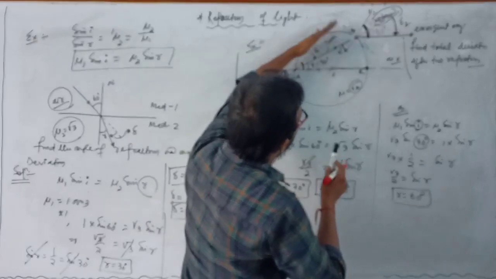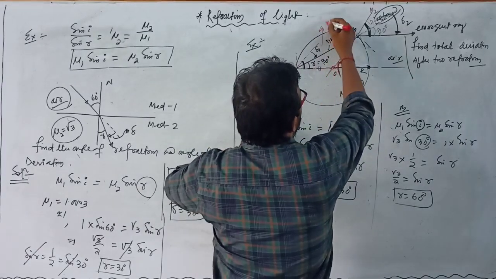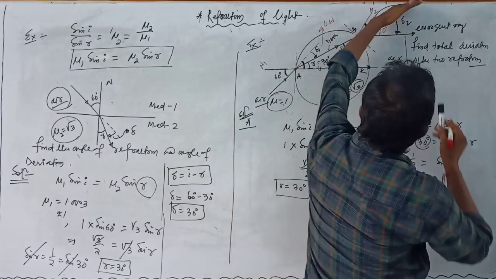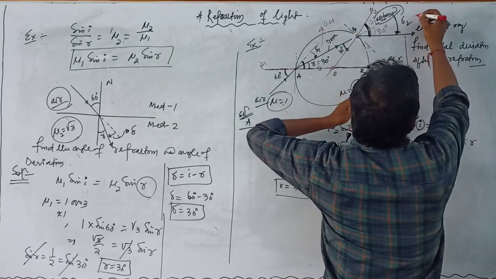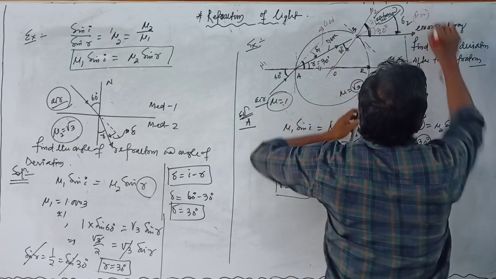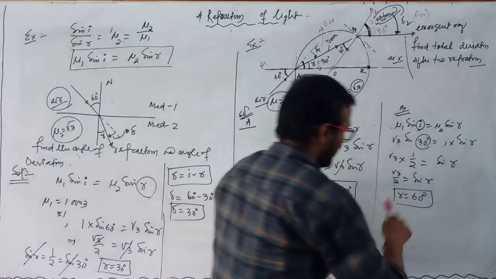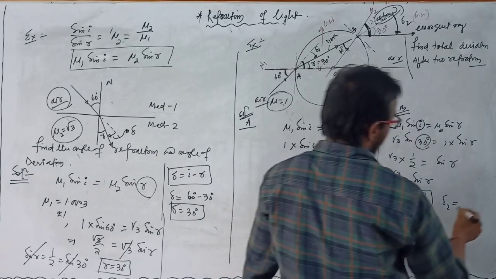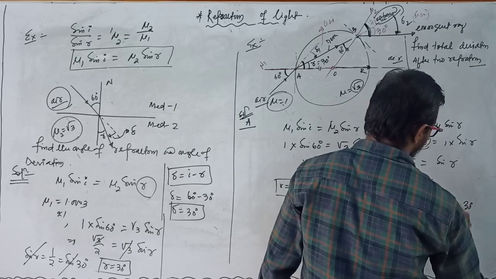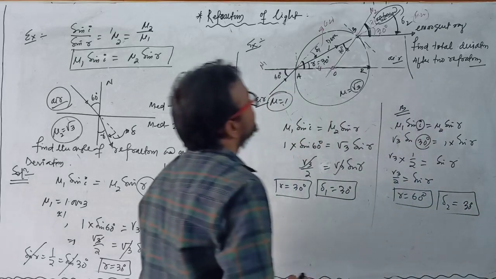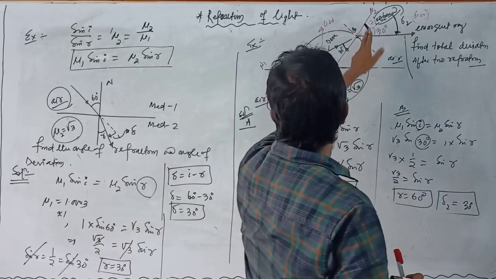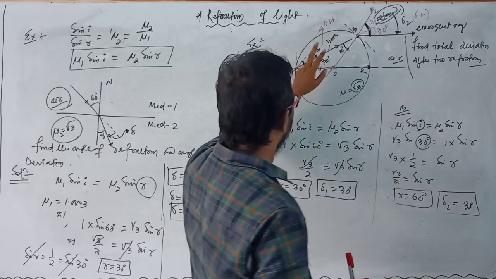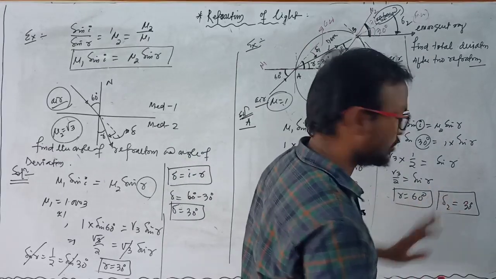The angle of deviation here is in the clockwise direction, and this angle is also clockwise. And here the deviation delta 2 is 30 degrees. Clear? Total angle 60, deviation here is 30 degrees, and here the deviation is also 30 degrees.